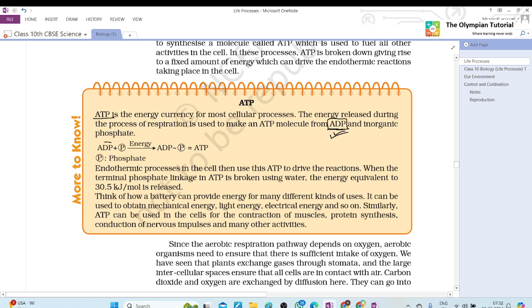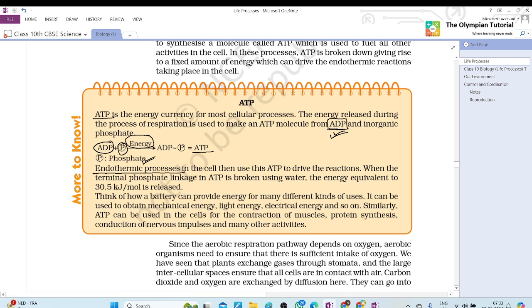Yes. So when ADP is added to a phosphate molecule in the presence of energy, we will get ATP, adenosine triphosphate. Read it. Endothermic processes. And here, is energy taken or given? Taken. So that's why it is called